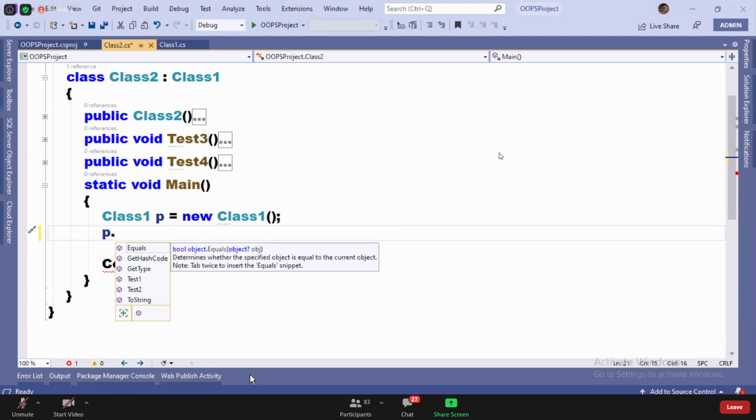So by default, the object class provides you 4 methods, and these 4 methods are by default inherited to all the child classes.